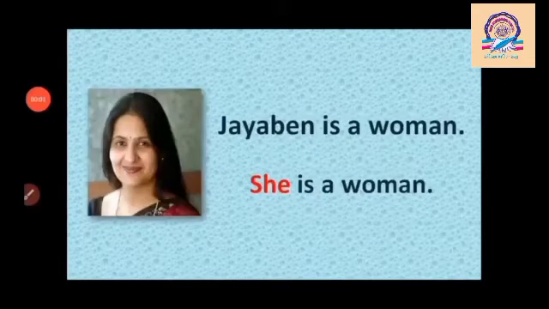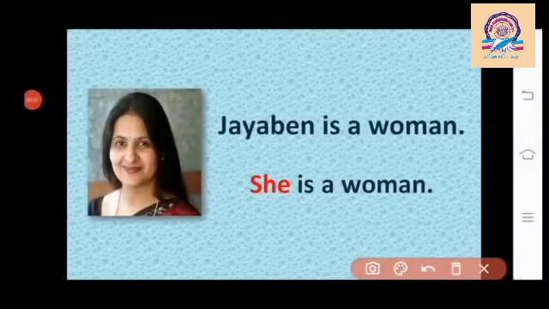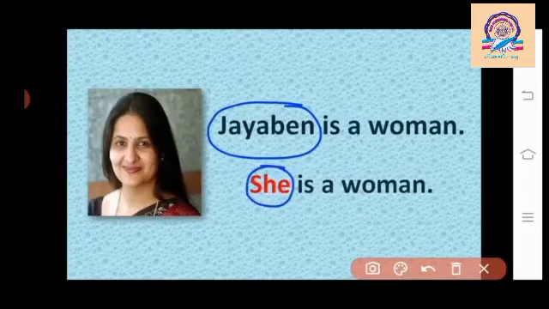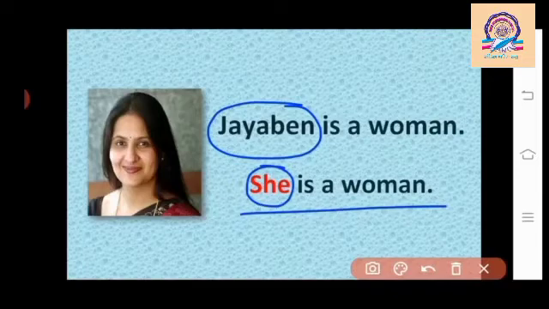Now next, Jayaben is a woman. In this sentence, Jayaben is a noun. We will use pronoun she in place of noun. Now it's called she is a woman. How to speak, student? She is a woman. Pronoun she is always used for female people, means feminine gender. Pronoun she is used for singular, means one person. Okay, student?